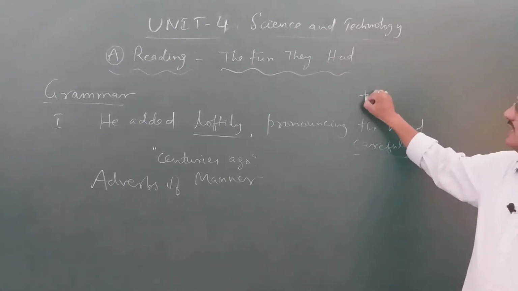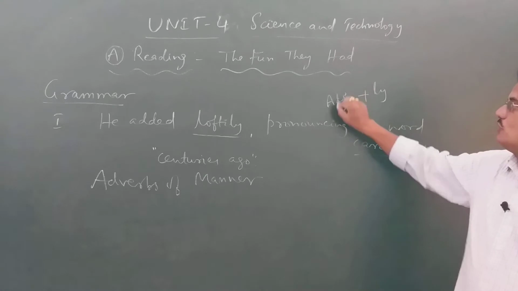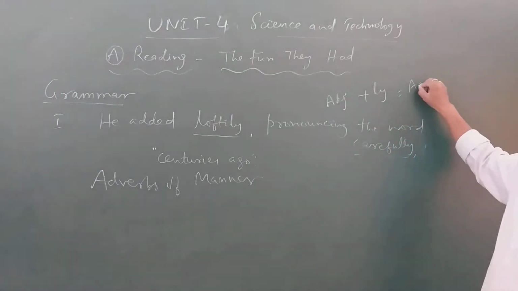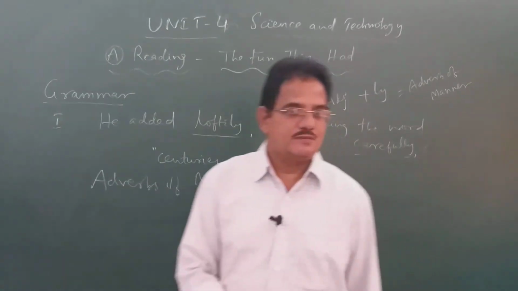Moreover, adverbs of manner are formed by adding the letters ly to the adjective. If you add ly to the adjective, you get the adverb of manner. In what way do you see this?